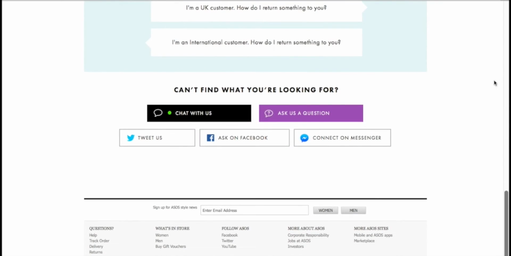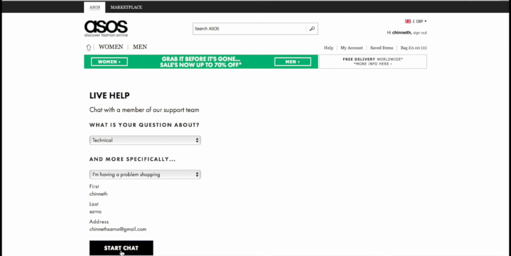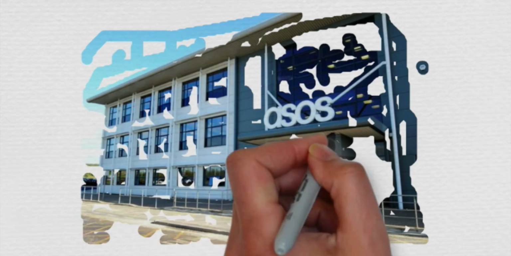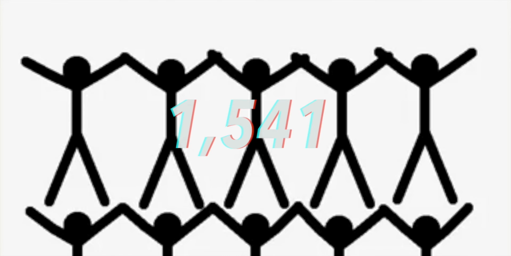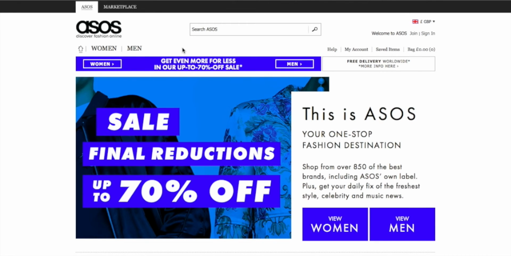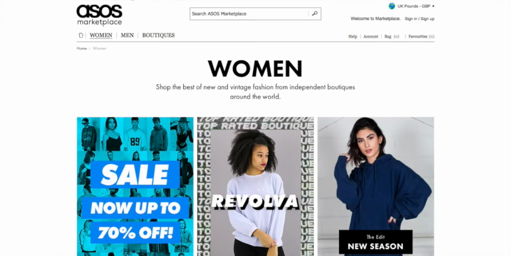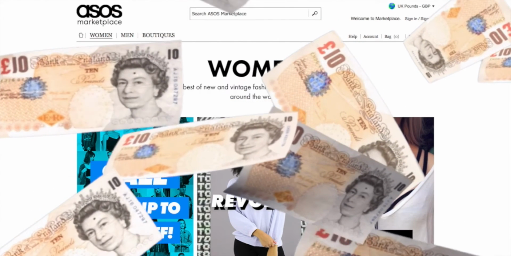Their key activities include the marketing and selling of clothing products from their key online platform, where they have recently created an online customer chat for 24/7 customer care. ASOS's key resources are their HQ in Camden and their warehouse in Barnsley. They currently employ around 1,541 staff members. As ASOS carries on expanding, their channels will grow, such as the ASOS Marketplace, as well as their annual revenue, which continues to grow from their transactional business.